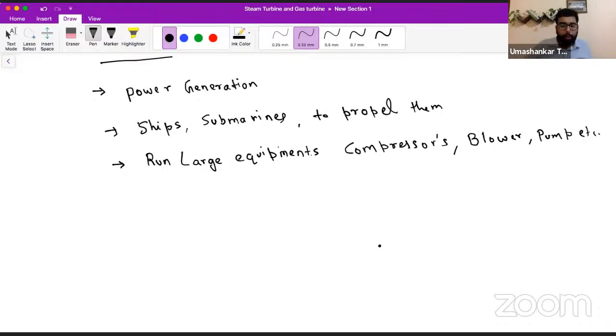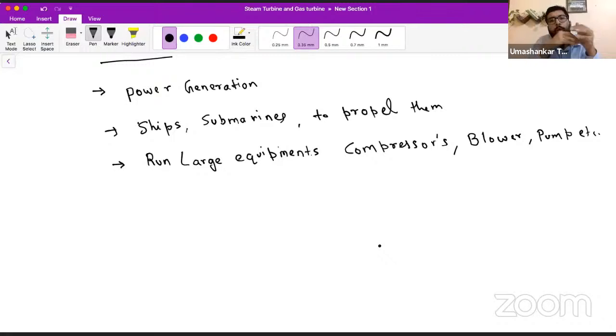Okay. So now we have some brief introduction about the steam turbine. We have understood what we are going to study in this lecture series. We are going to study about the nozzles first. We will understand how the nozzle works. We will do some problems on it.